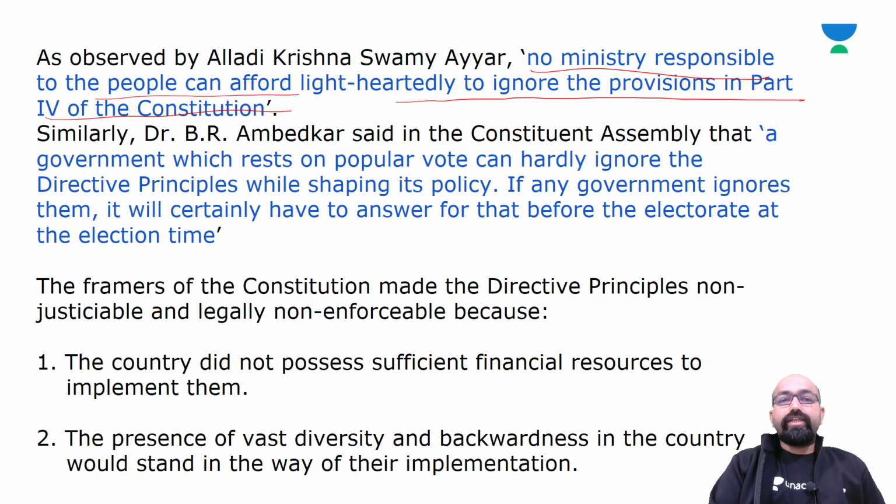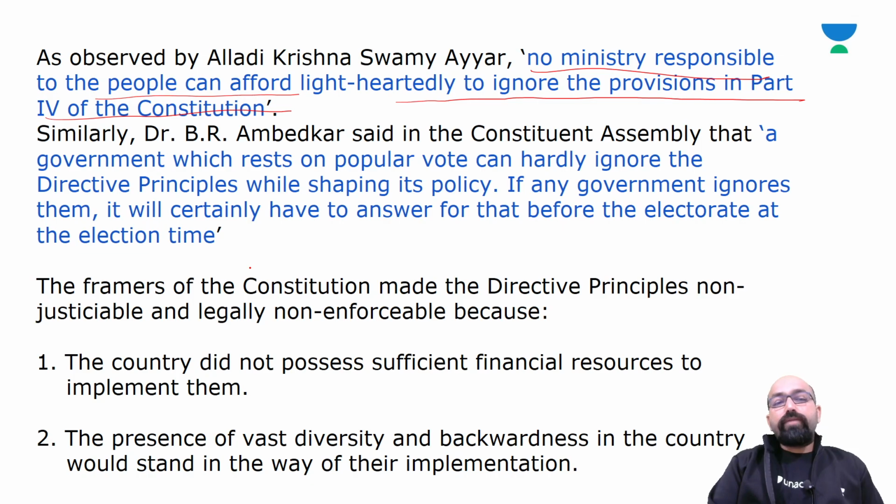Now the next comment, by Dr. B.R. Ambedkar in the Constituent Assembly: a government which rests on popular vote can hardly ignore the directive principles while shaping its policy. If any government ignores them, it will certainly have to answer for that before the electorate at election time.